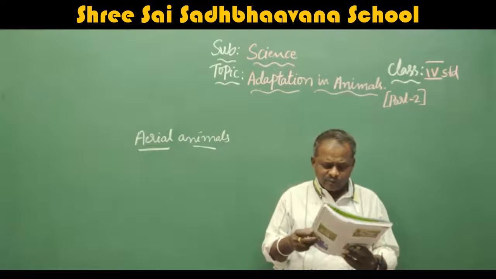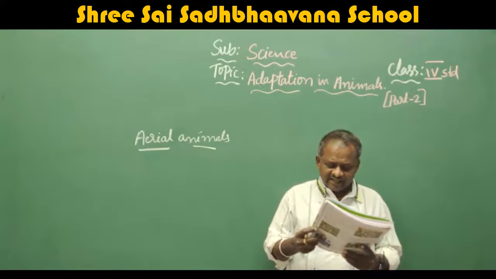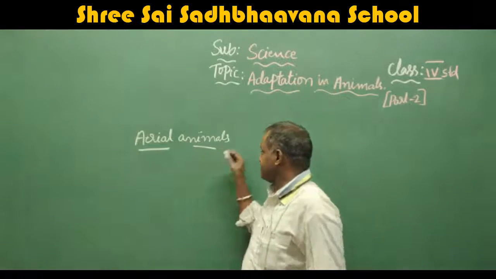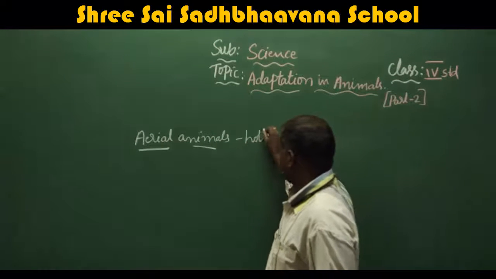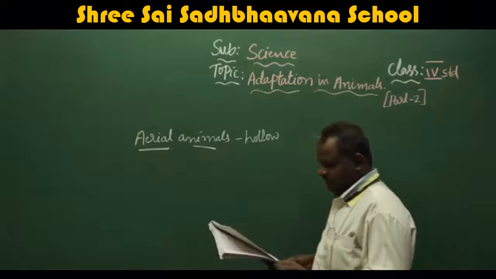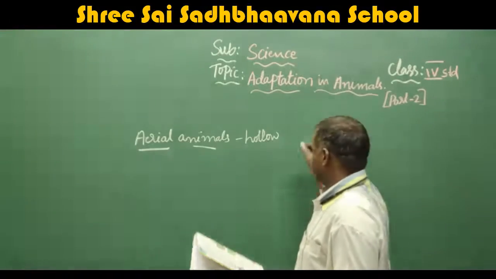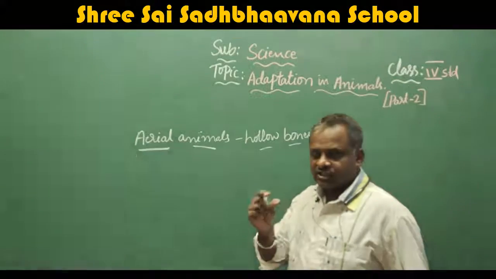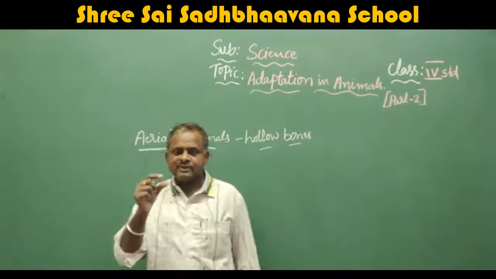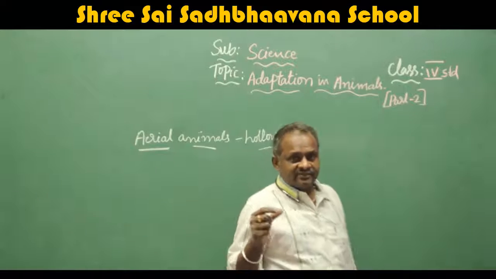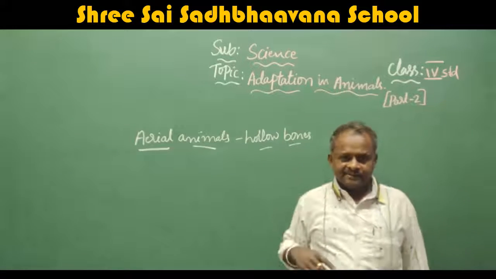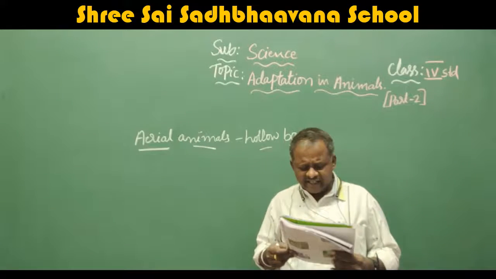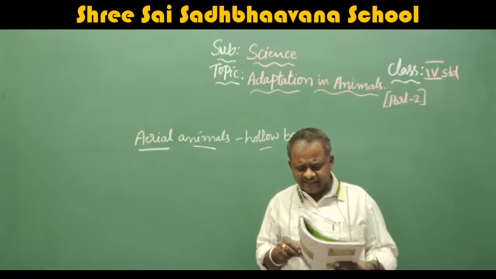They have hollow bones and thin and delicate skeletons that keep their weight low. These animals have hollow bones. That means the bones are not a solid structure, they are hollow, a pipe-like structure, because it fills with air and is light in weight. And a delicate skeleton keeps their weight low.